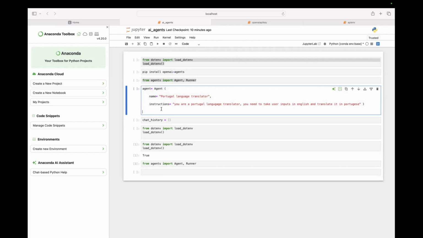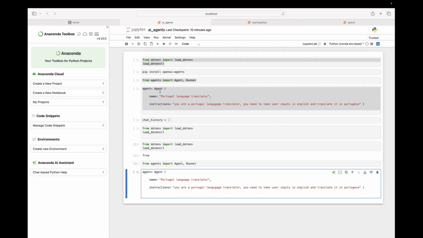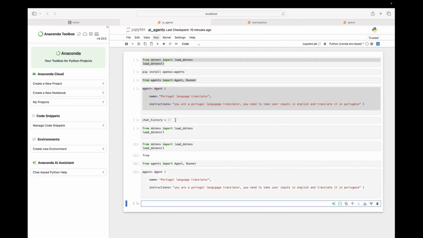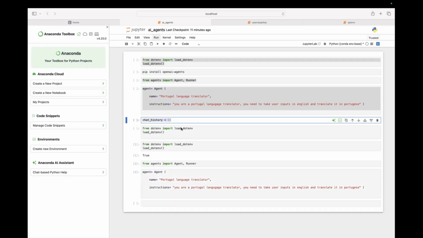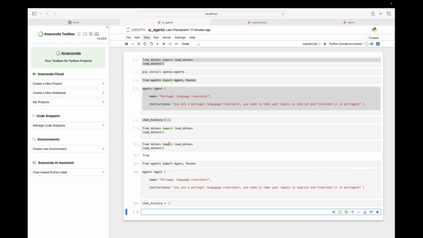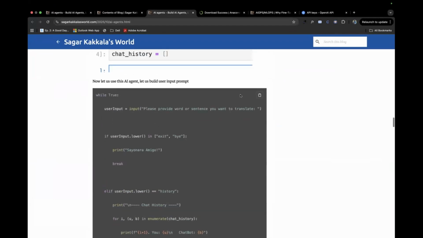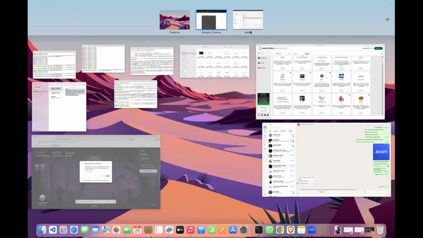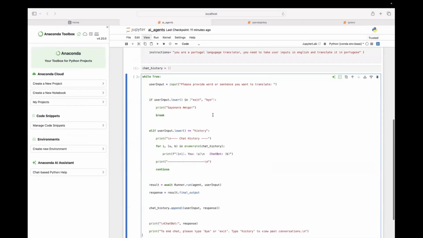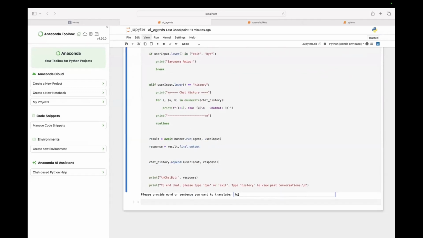Okay, yes, fine. Okay, let me try this now. Hoping it would work.